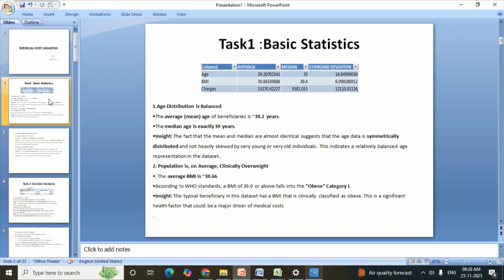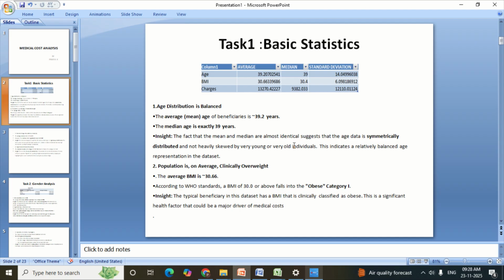So moving to task one, I looked at the basics. I calculated the average age, BMI, which is a measure of healthy weight, and medical charges for everyone. What I found is that the average person is 39 years old, but their BMI places them in the obese category, because according to WHO, a BMI of 30 or above falls into the obese category.